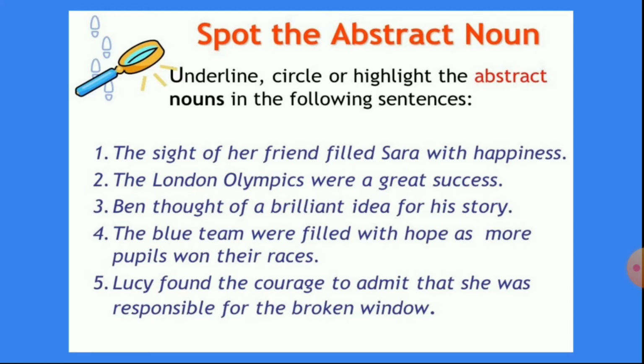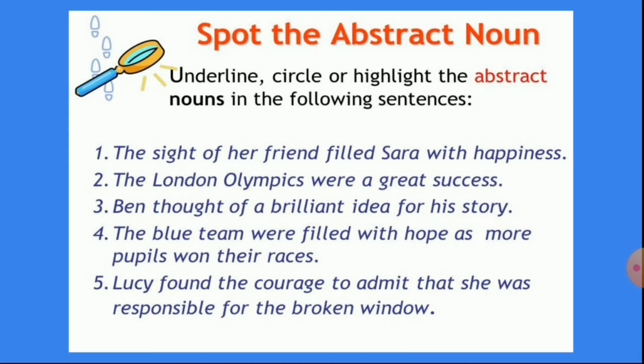Now here, whatever we have understood about the abstract noun, we will have to test a little bit. Now what you have to do is, I am going to read the sentences written over here. You will have to guess or underline the abstract nouns from the sentences which I am going to read.